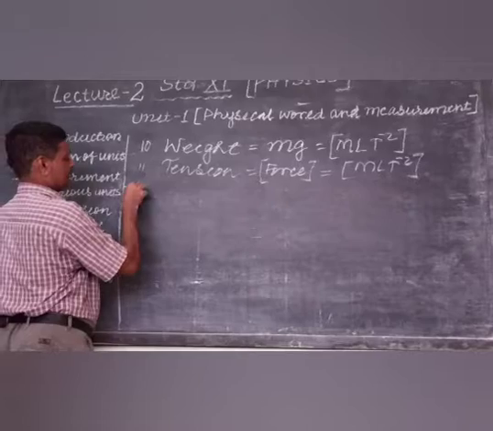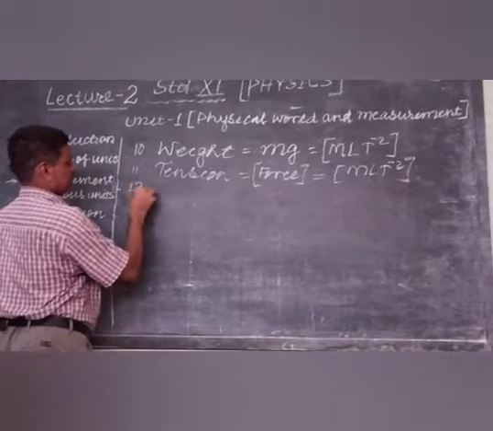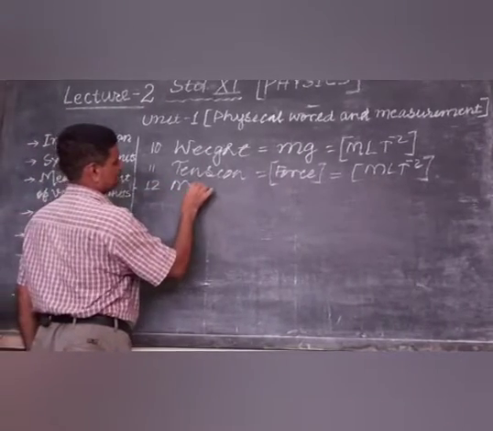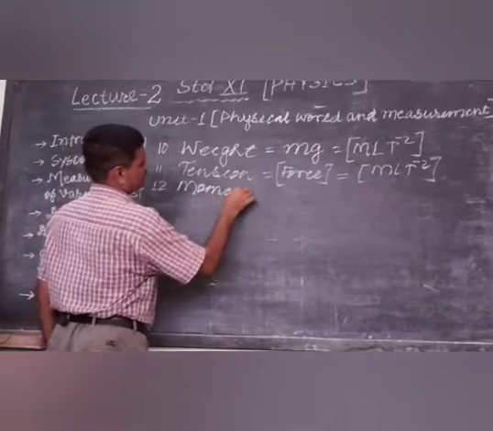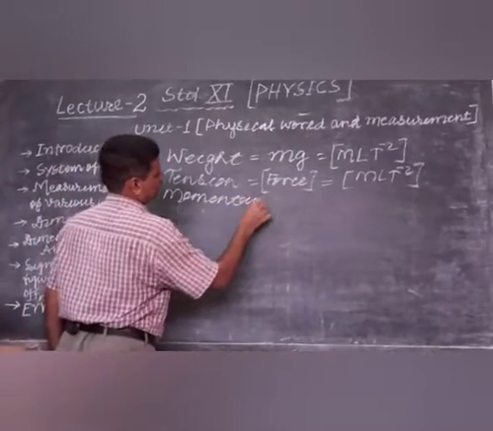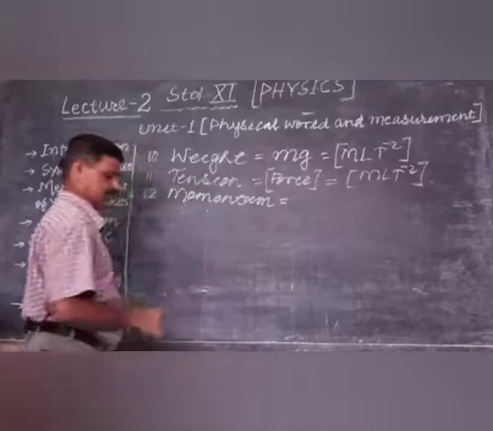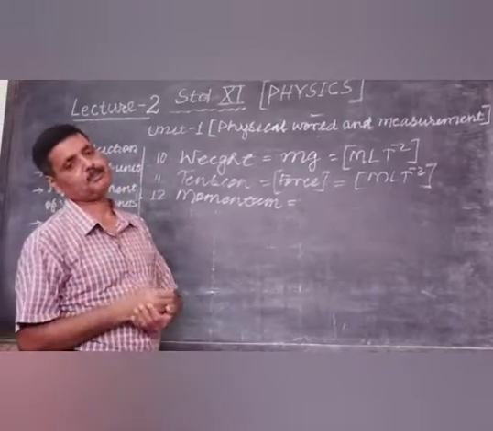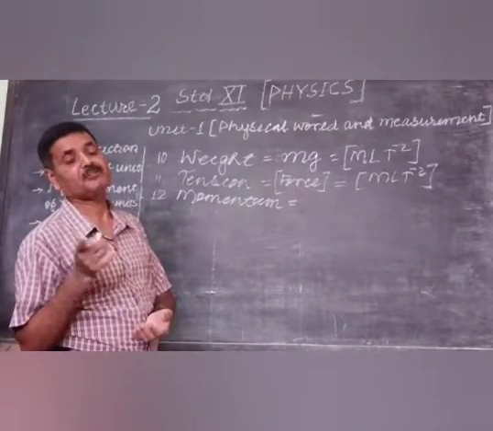Serial number 12, momentum. We are familiar with momentum from standard 9. It is the product of mass and velocity.